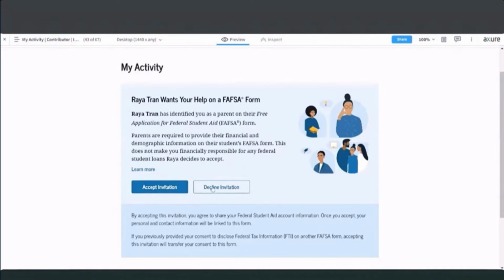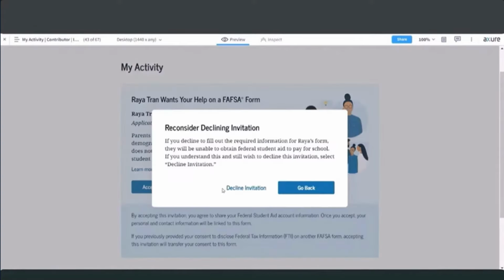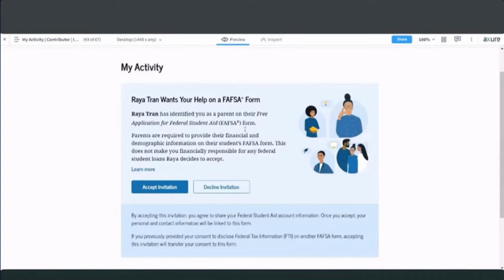There's the accept option and the decline. So if they do select the decline, then we trigger a message that explains why it's a good idea for them to go ahead and accept the invitation, but they do have the option for the decline and to return. So if I choose to go back, then it just takes me back to this page here.